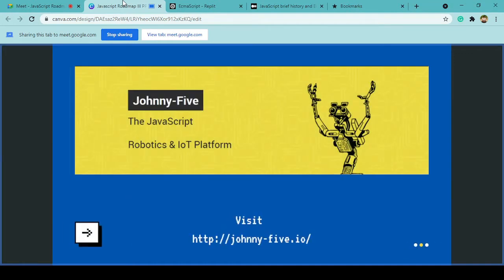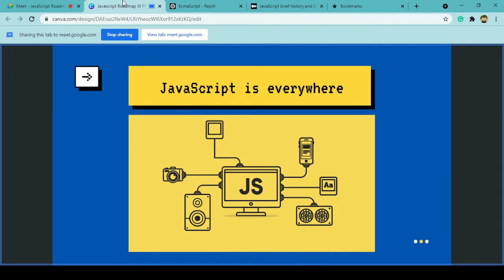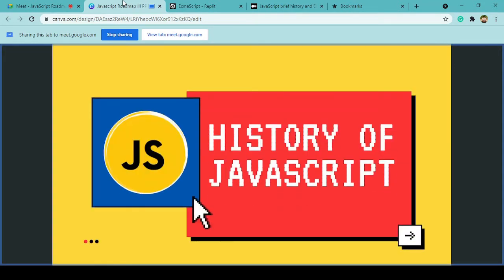We can also build robotics and dive into the IoT platform using a library called Johnny-Five. It is very popular. You can visit this website in the future to know more. So this is the essence of JavaScript: it is everywhere. You can use it on any device that we are using in our day-to-day life right now. This is what we were also covering in the first event, the JavaScript basics.